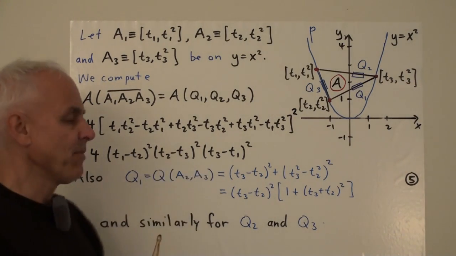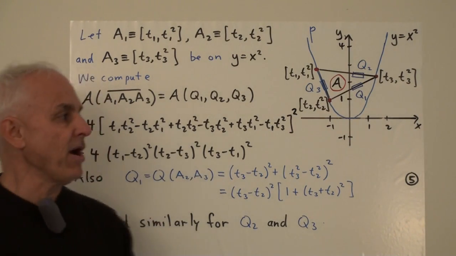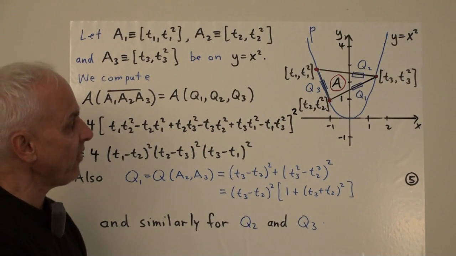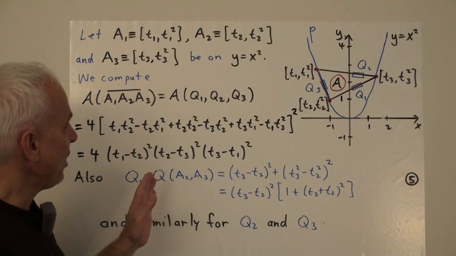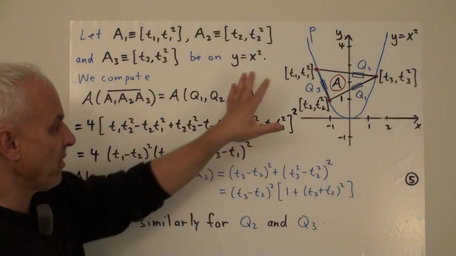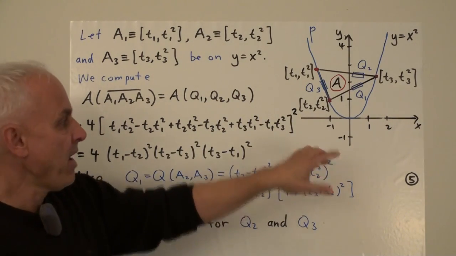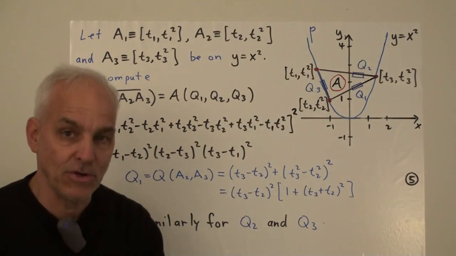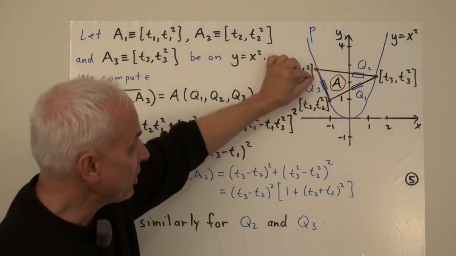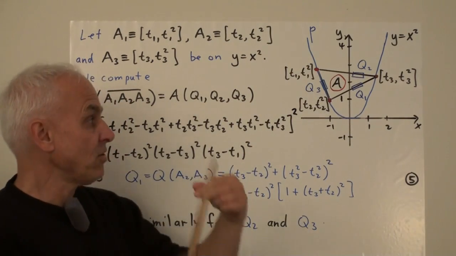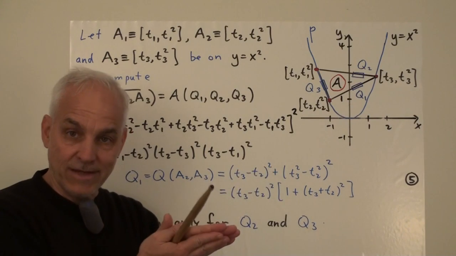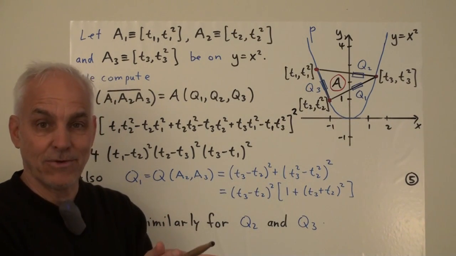That's like magic, but it shouldn't really be a big surprise to us, because if we think for a second and say, well, this depends on t1, t2, and t3. There are these 3 numbers floating around. Now if t1 happened to equal t2, then these 2 points would coincide, and that triangle that we have would degenerate, and so its quadria would be 0.